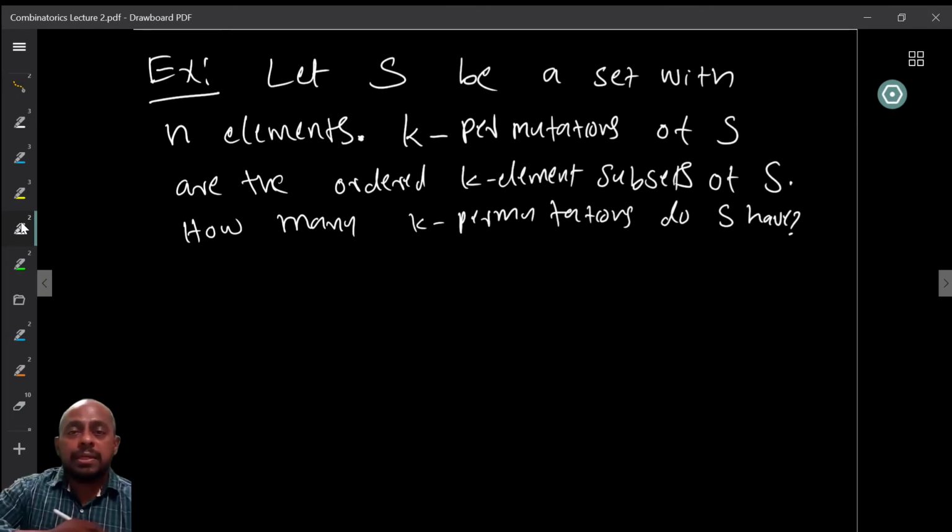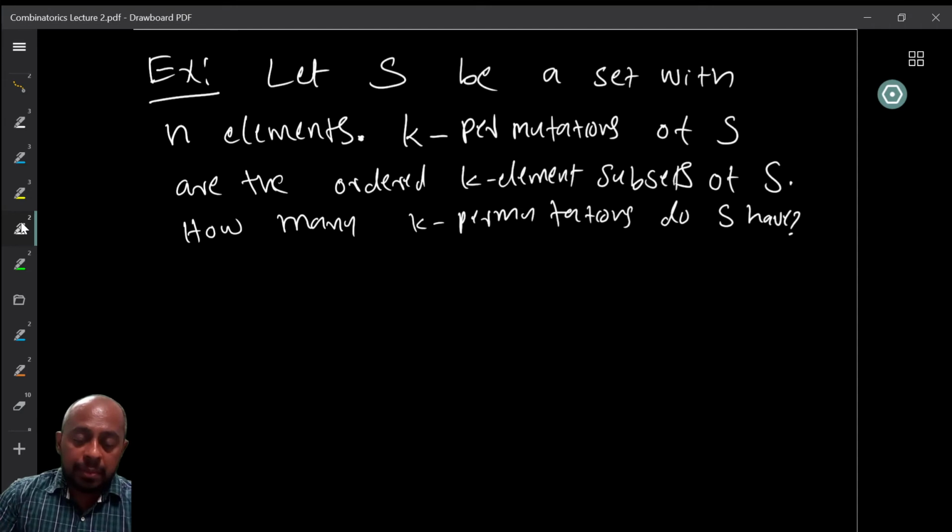Now, how do you count this? Well, from the previous question that we looked at, we might have a good idea about it, right? So I start with a set S which has exactly n elements.